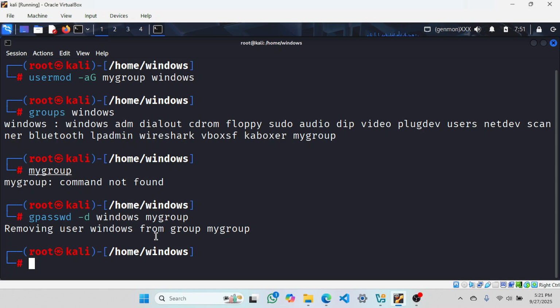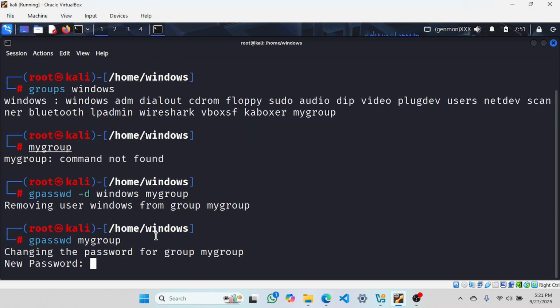So let's say managing group passwords. How to manage these group passwords? For example, gpasswd, then what was the group name? My group. If I have to create a password, for example, I will create a password here.